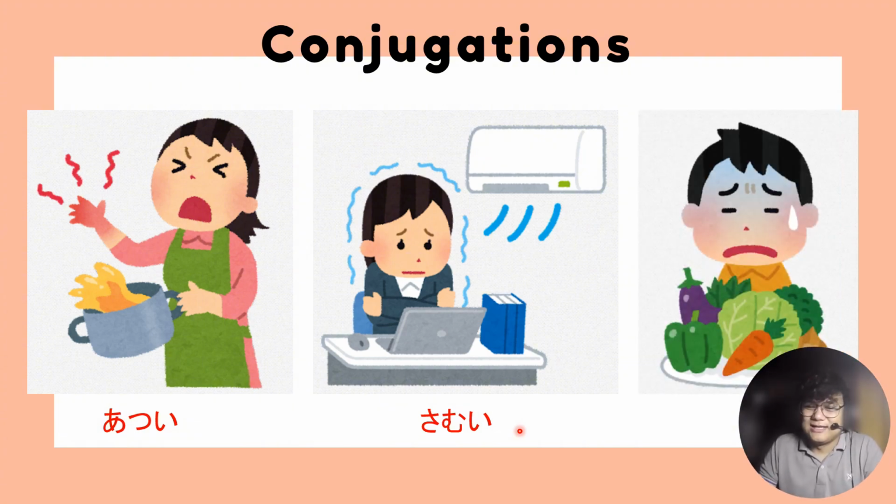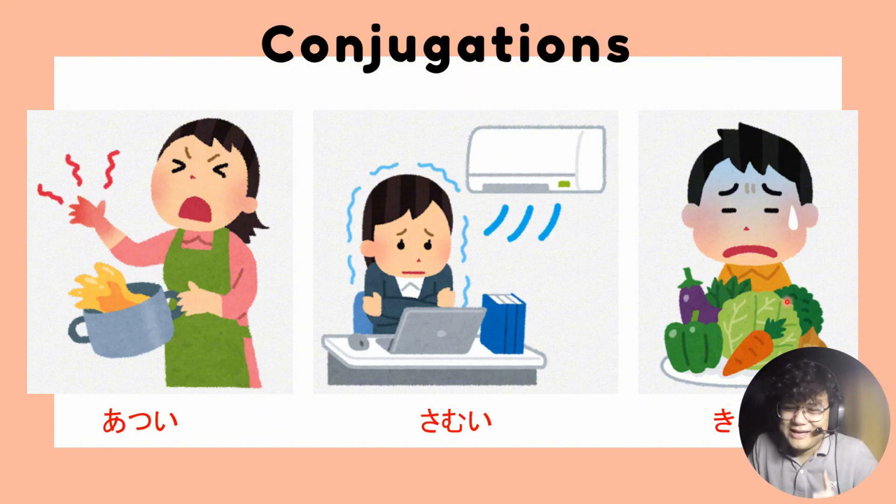And lastly, looking at the vegetables, it seems that this person does not like vegetables. So the word is kirai. How do we say you do not like it? Kiraku arimasen? No. Kirai is a special exemption to the rule. It's a na-adjective. Therefore, we say kirai dewa arimasen or kirai ja arimasen, or we say kirai janai desu.